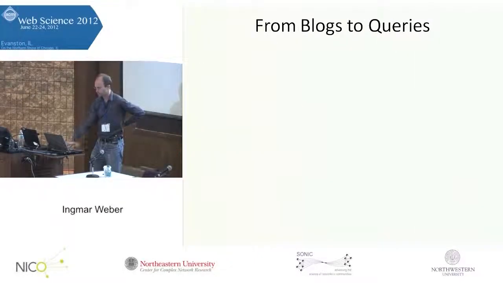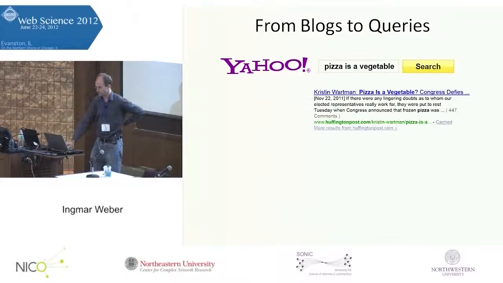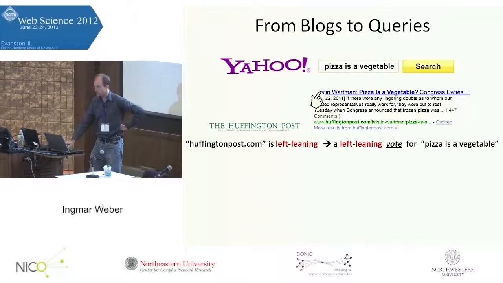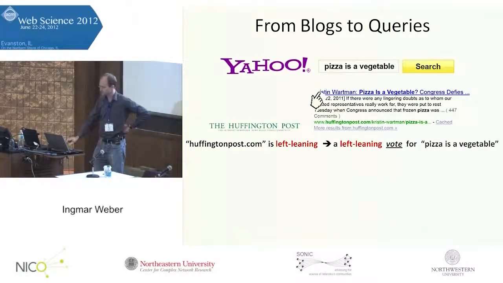Okay, now we have blogs, so how do we get to queries? Suppose somebody searched for pizza as a vegetable, which is another funny query to explore. At first I thought this was a bug in our system, but then somebody said, no, this is a bug in the US political system. So somebody searches for pizza as a vegetable on Yahoo, and then clicks this result on the Huffington Post related to this. Now the Huffington Post we have in our set as a left-leaning blog, so we count this as a vote that this query is left-leaning. Right? So now we can just do basic counting.